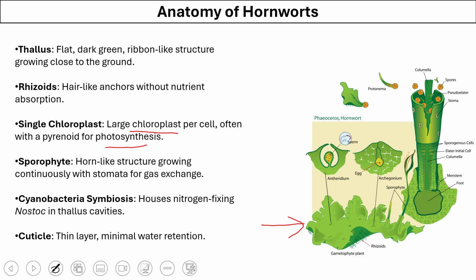Their sporophyte looks like a horn-like structure. They also form symbiotic association with cyanobacteria, which live in their thallus cavities, and this bacteria helps in fixing nitrogen. Hornworts also have cuticle, which is a thin layer on their surface that helps in minimizing the water loss.